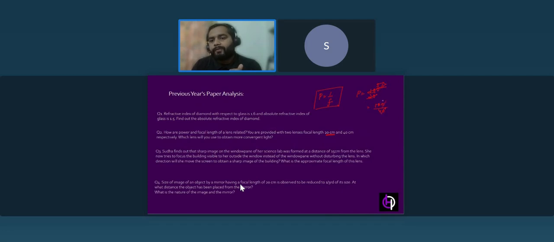If you cancel, it will be 2.5. So the lens having 40 centimeter focal length has a power of 2.5, and the lens having 20 centimeter focal length has a power of 5 diopter. So we'll definitely use the lens having 20 centimeter to get more convergent light.